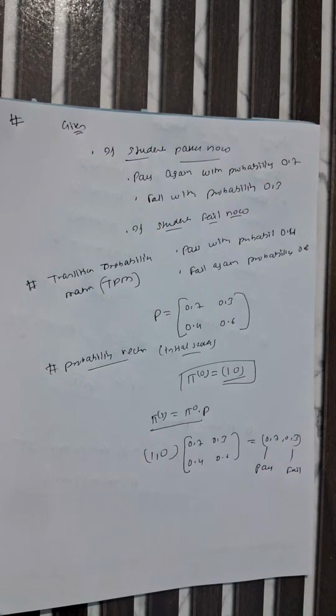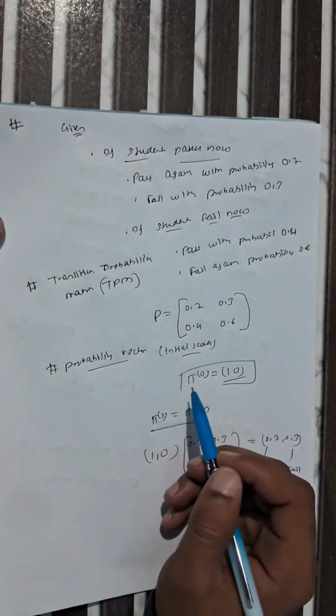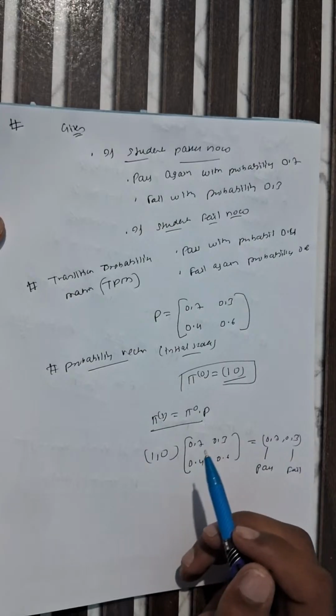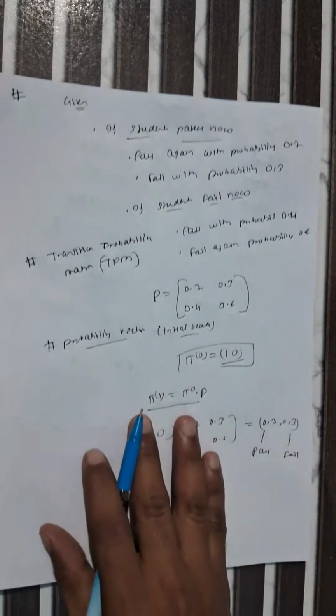Okay, now we will move further. Probability, this is for one initial state and this is for one step. Now up to probability after two steps.